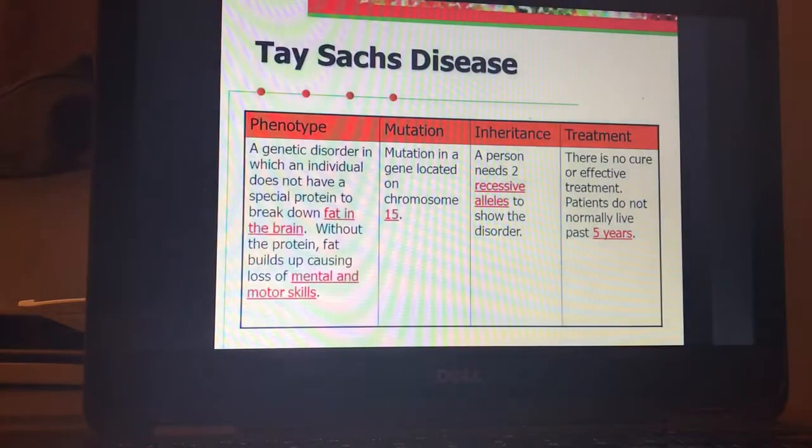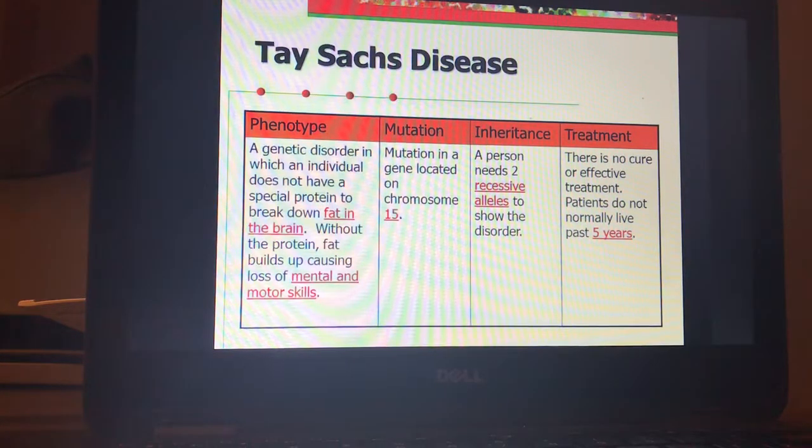Tay Sachs disease phenotype: a genetic disorder in which the individual does not have a special protein to break down fat in the brain. Without the protein, fat builds up, causing loss of mental and motor skills, like blindness. They can't crawl, can't walk, they can't eat by themselves. They often get pneumonia.